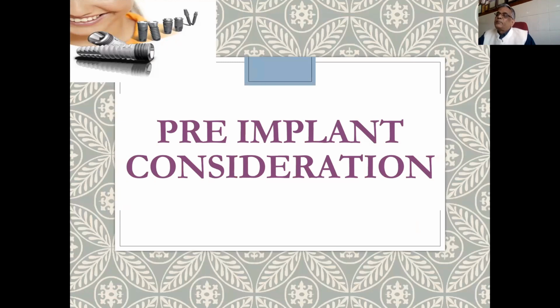What are the pre-implant considerations? As I have told you, we have to plan the end result first, but what are the considerations we should plan before putting an implant? I call it the prosthodontic view of implant placement, prosthodontic considerations of implant placement.